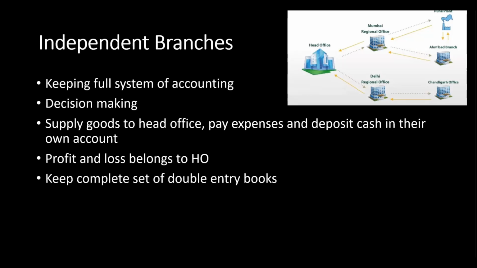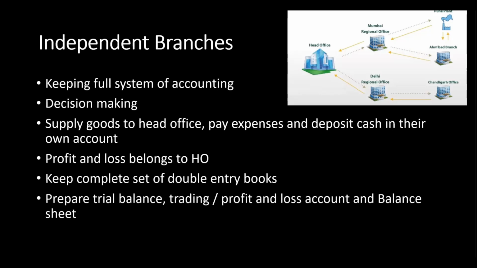They keep a complete set of double entry books of accounts. It has to maintain the complete double entry system, that is preparing trial balance, trading and profit and loss account, and balance sheet. Branches open a head office account in their books. As I said, branches will have a separate head office account, whereas head office will open a branch account. So let us look into a problem.